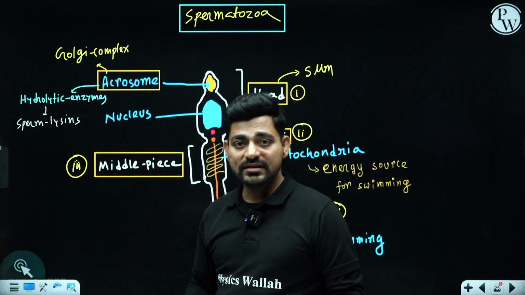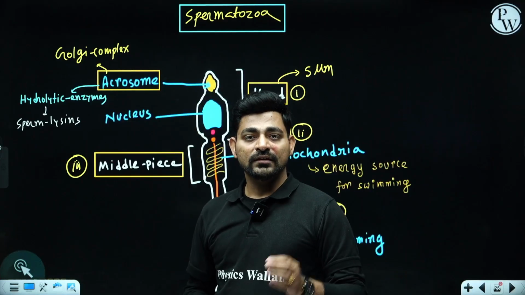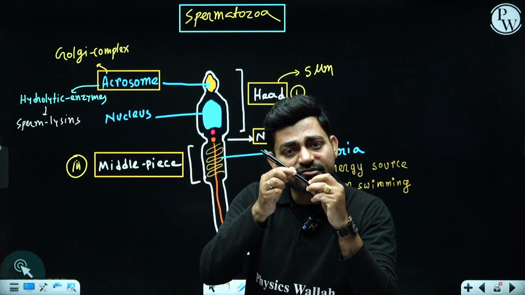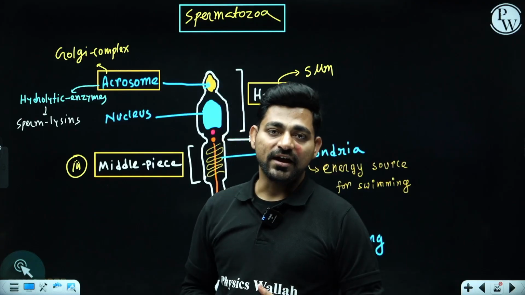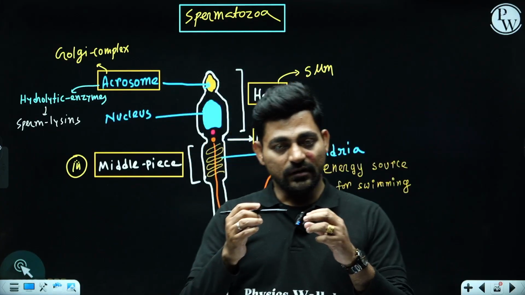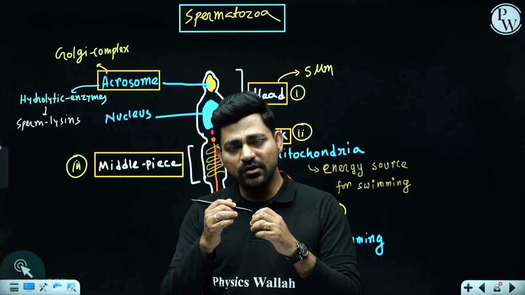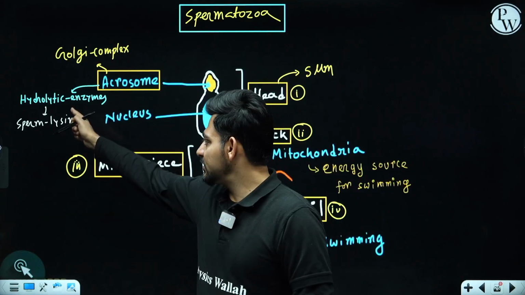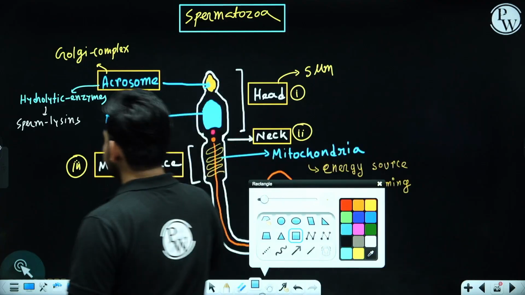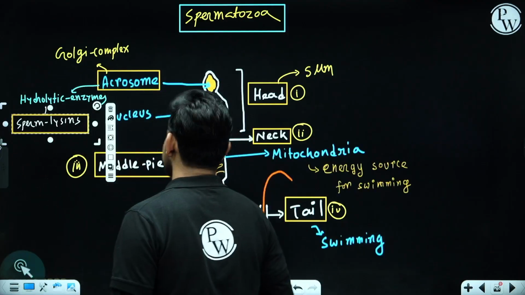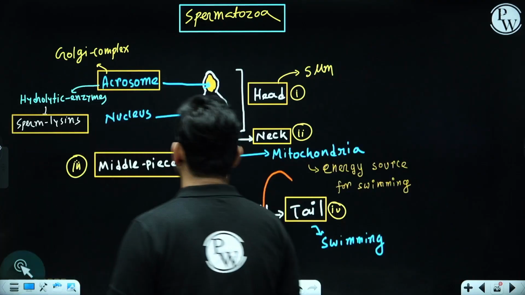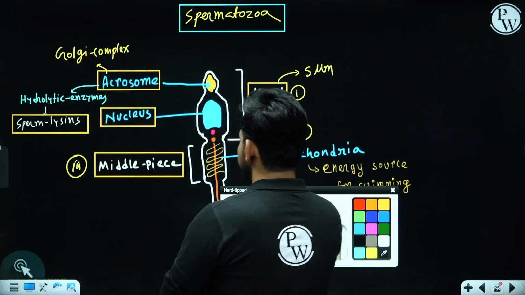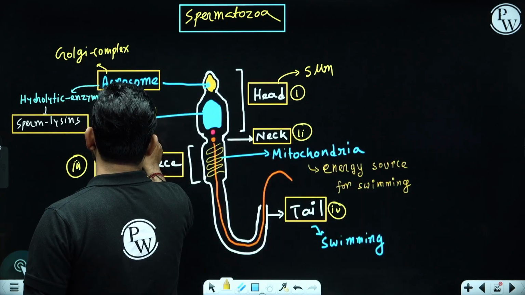So these sperm lysins present in the acrosome are used during fertilization while the sperm is penetrating inside the secondary oocyte, right? To penetrate, you need to dissolve or break down some chemical bonds of the membranes outside the ovum, and at that time the sperm will utilize these sperm lysins present inside the acrosome. Okay. Now a compact nucleus present in this head region which has 23 chromosomes.